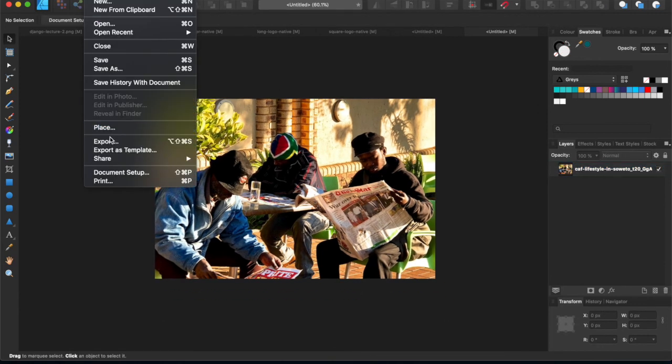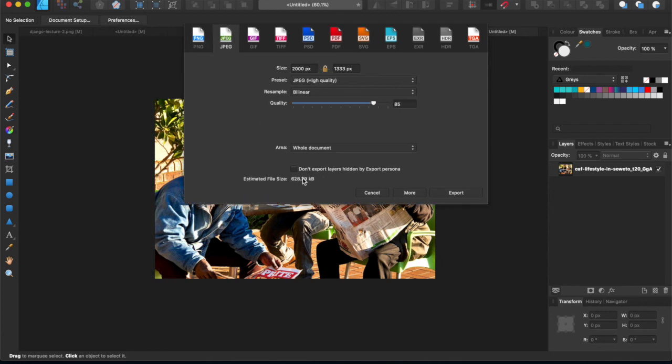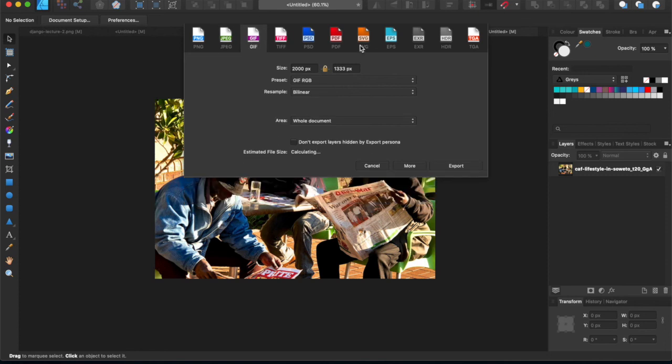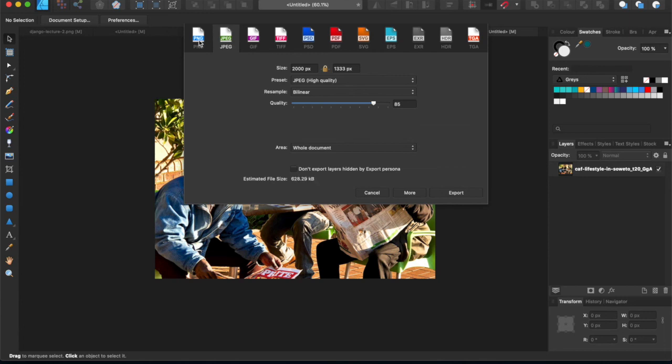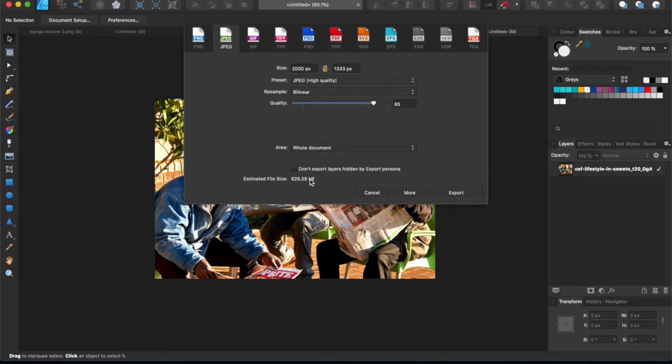And then you can export it. This exports different versions. When you export it as a PNG, you can see how big it is. You can export it as a JPEG, and you can see it's smaller as a JPEG. If you try to export it as an SVG, it takes even less space. But my favorite is between the JPEG and PNG. PNG takes up more space, 3 megabytes, and this is 628 kilobytes. So I'll export it as something like a JPEG.